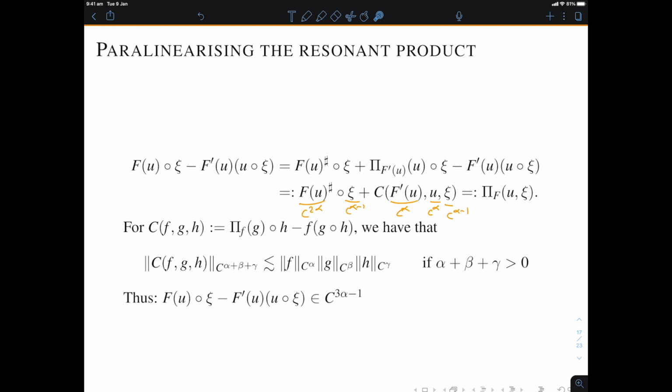So we've really reduced the problem to understanding the behavior not of f of u resonant product with psi, but just u resonant product with psi. And we need to estimate that.